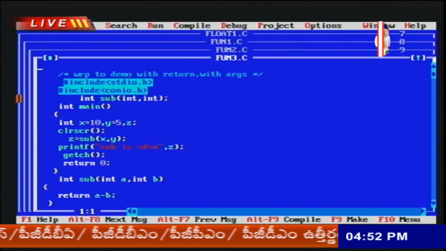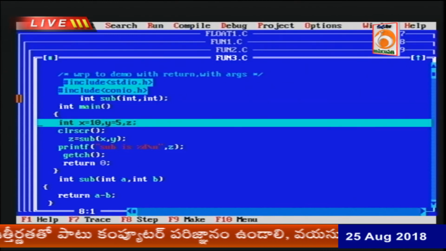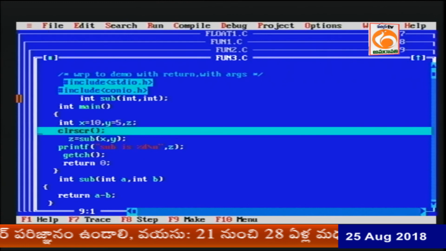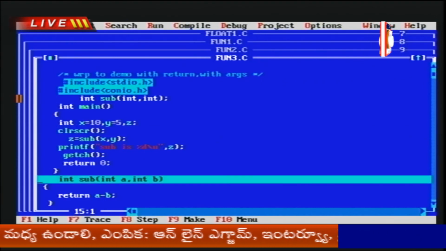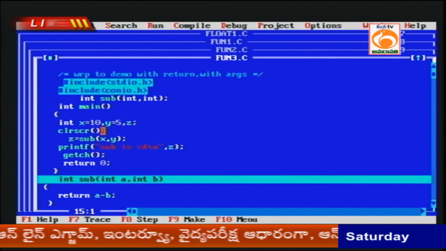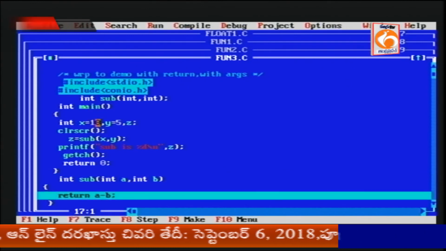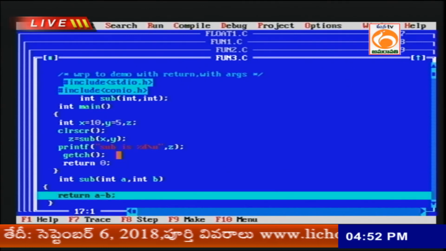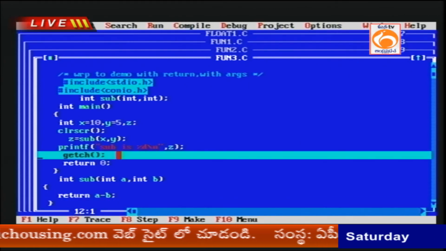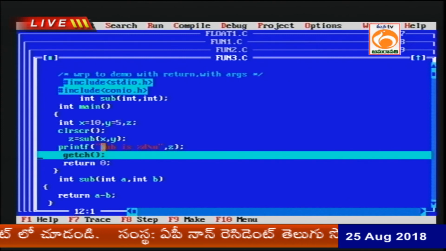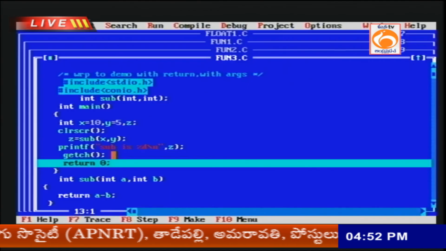But what to remember, observe clearly here: if I start, first main runs, then under main x is 10, y is 5 are read, clear screen, then sub(x, y) calls the definition, it jumps to the definition, x value is sent to a, y value is sent to b, return a minus b, I mean 10 minus 5, which is sent back to z. Now z is printed in main, after that getch, and finally the answer is printed, return type.